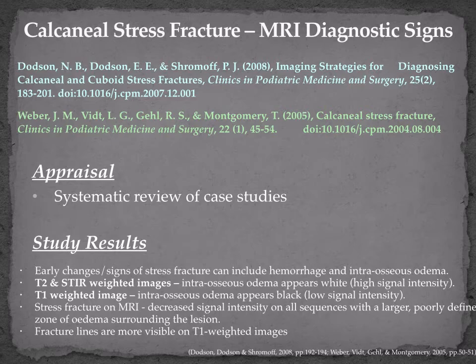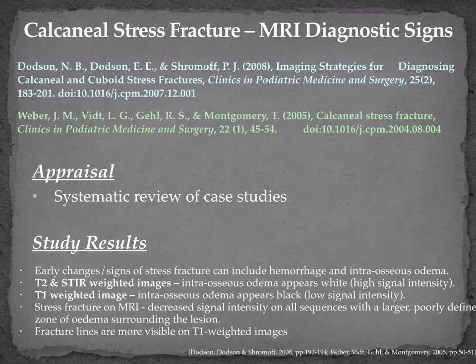On T2 fat suppressed images, marrow edema will appear bright white, high intensity, contrasting against a dark background of fat suppressed normal bone and soft tissue. With further progression of the stress fracture, the edema will be visible on T1 and T2 images. The T1 weighted images are also known as fat images, with normal bone appearing bright white. Interosseous edema appears dark, decreased signal intensity on T1 weighted images. The most representative picture of a stress fracture on MRI is decreased signal intensity on all sequences with a larger, poorly defined zone of edema surrounding the lesion.